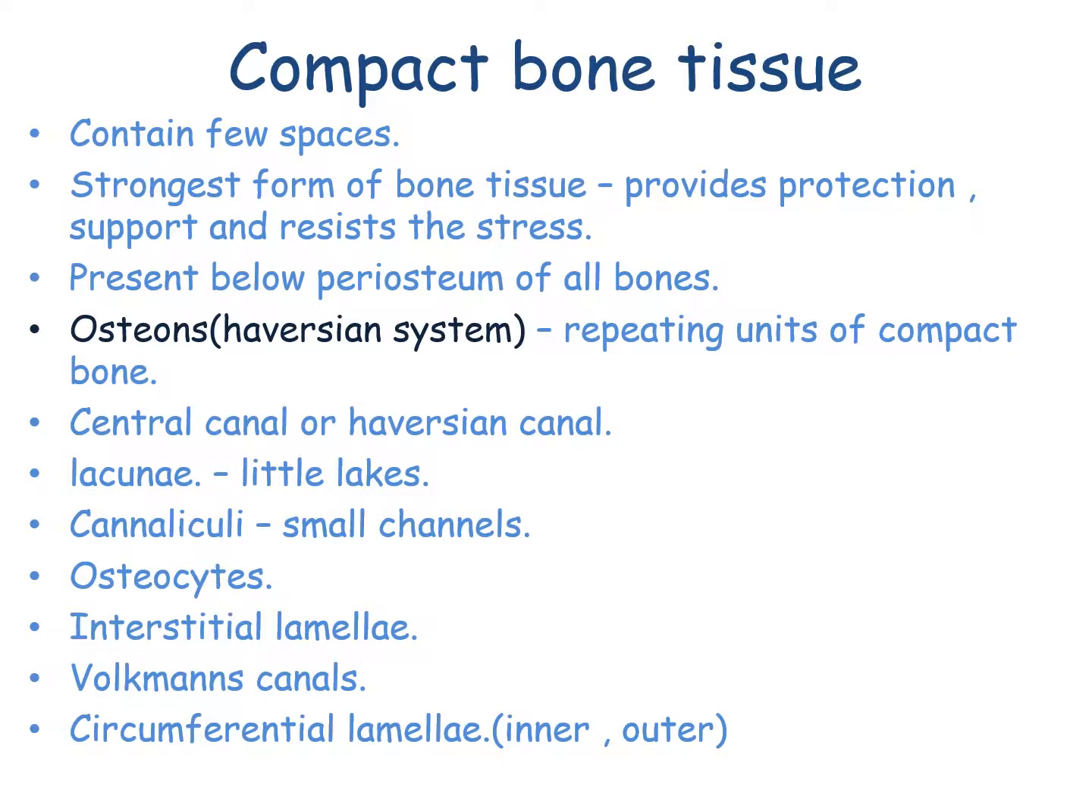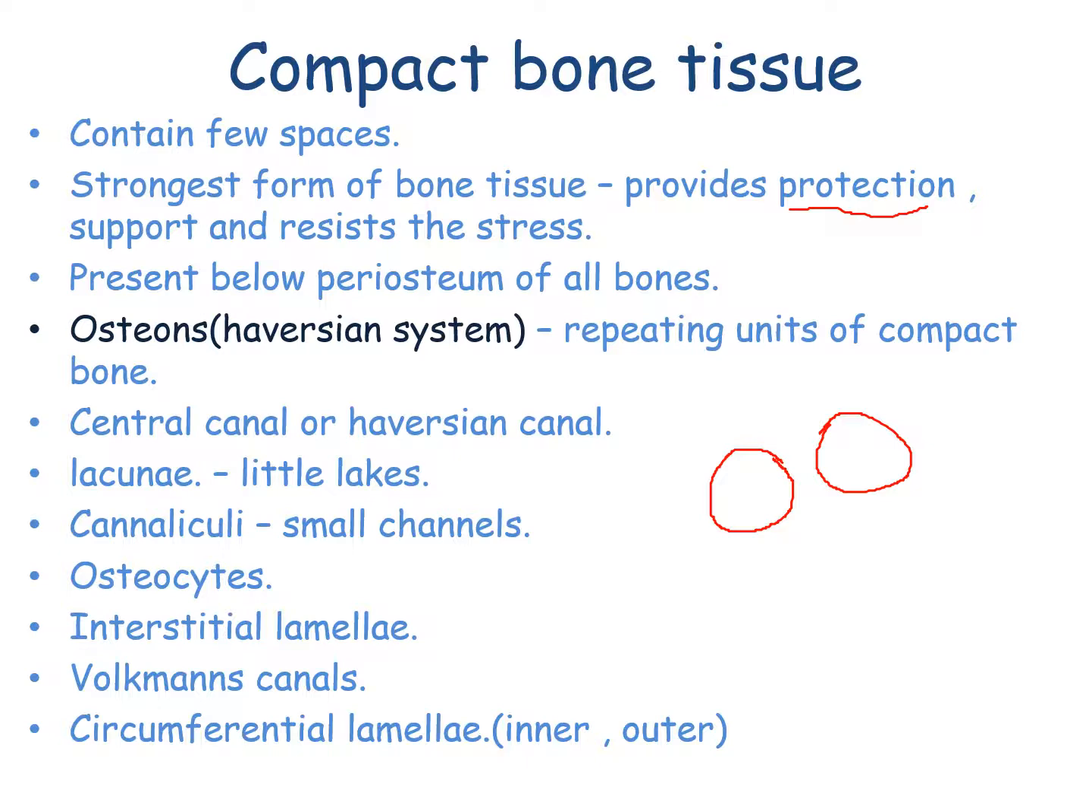Compact bone tissue. Compact bone tissue contains very few spaces and this is the strongest form of bone and provides protection, support and resistance from stress. These are present below the periosteum of all bones. Osteons. The repeating units of compact bone are called osteons. These circular structures are called osteons.